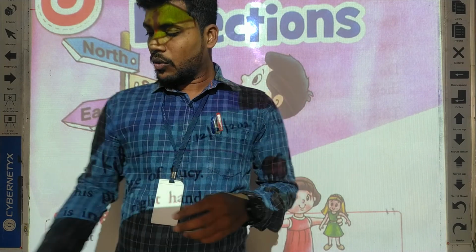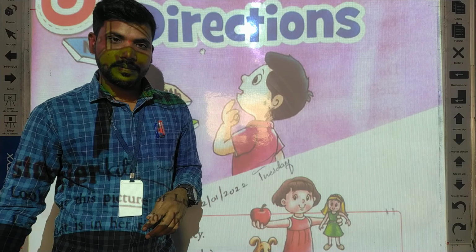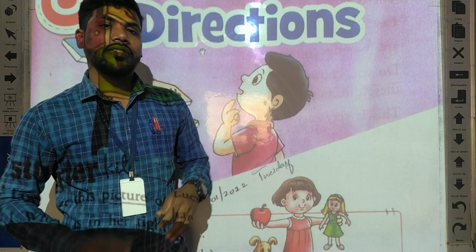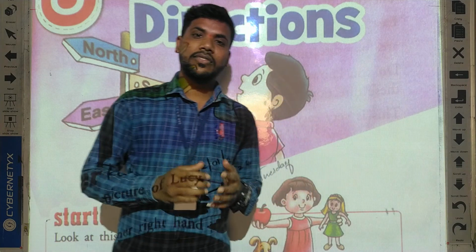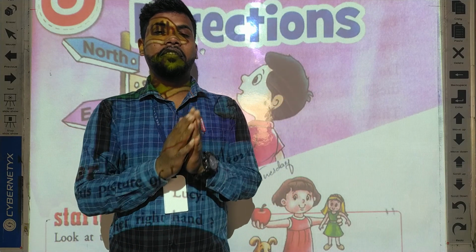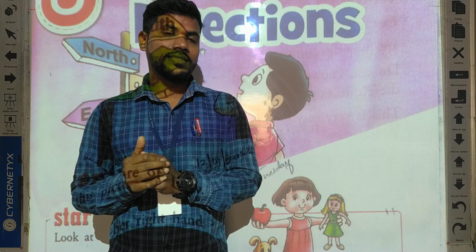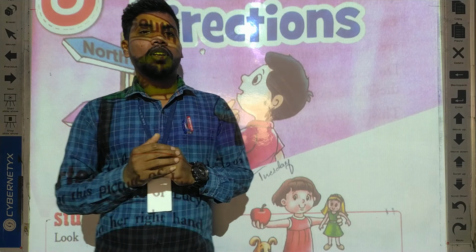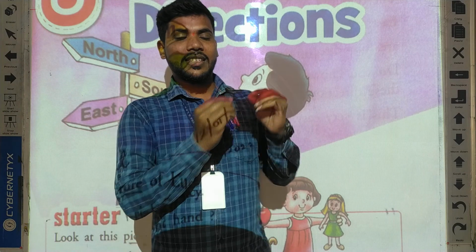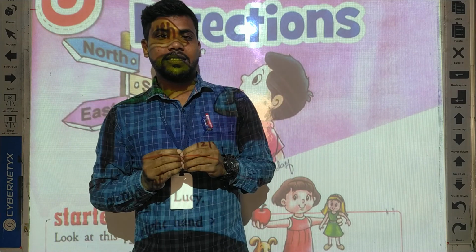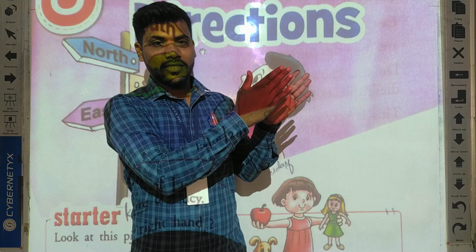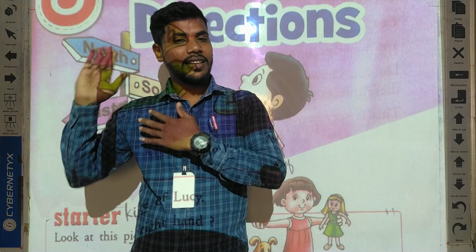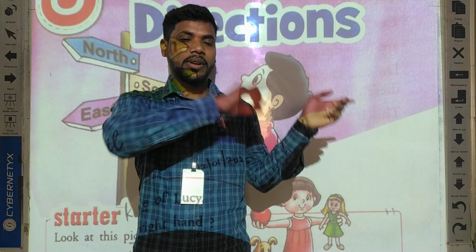We know that every morning the sun will appear in the sky. Yes or no? The sun will appear in the sky every morning. See, the sun is rising in one direction and setting in another direction. So it is traveling from one direction to another direction.